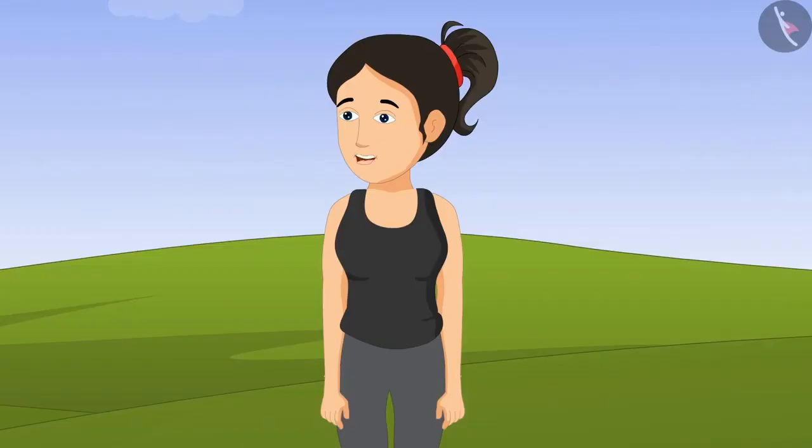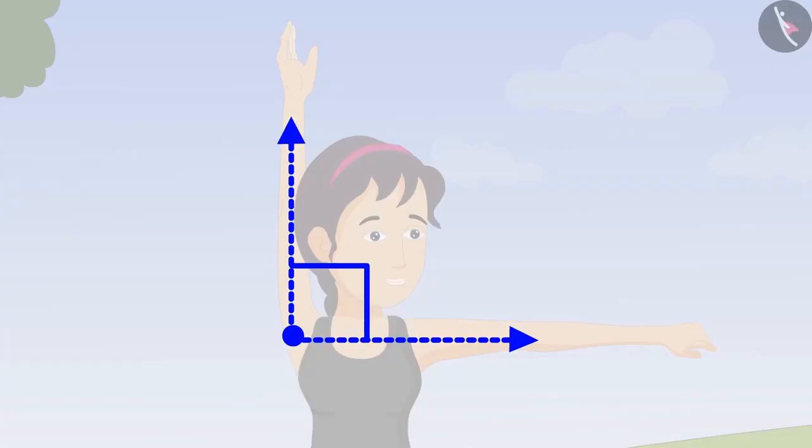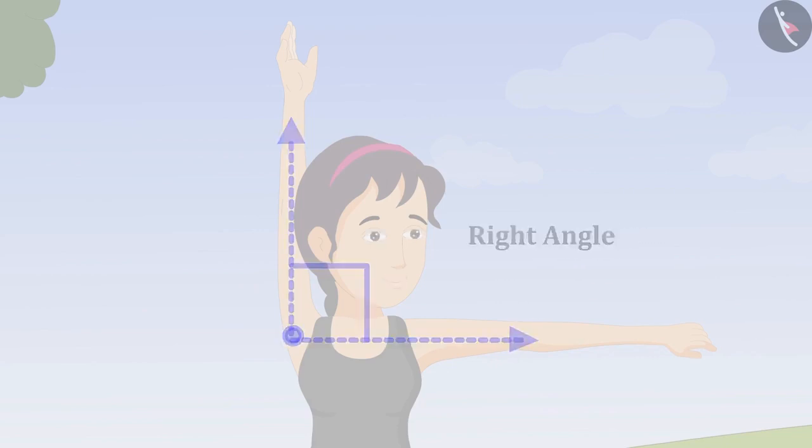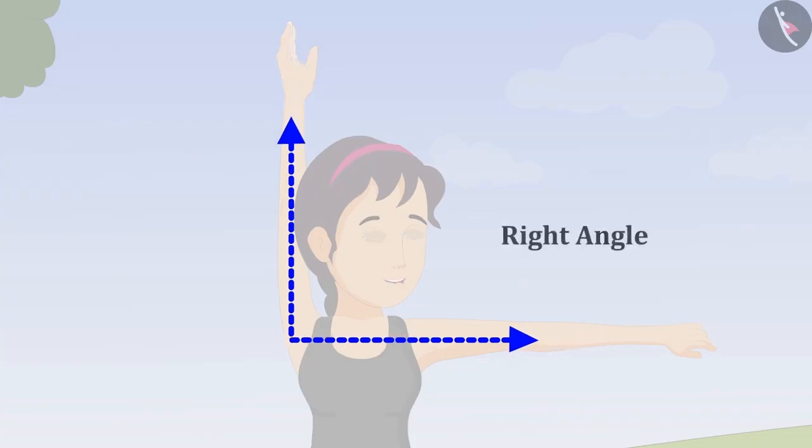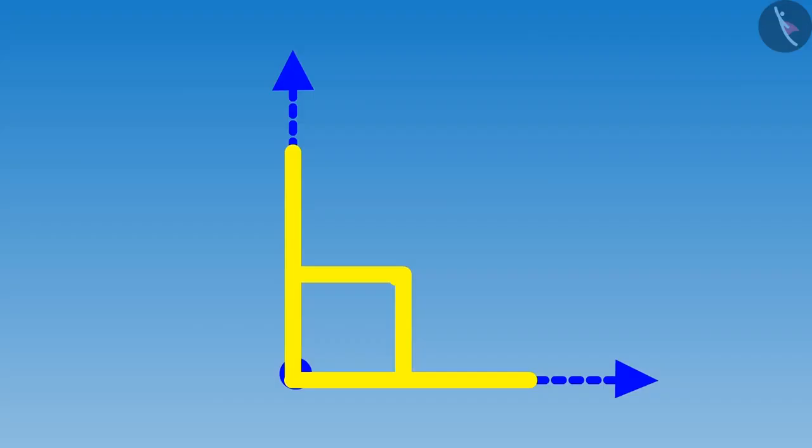"Oh yes, but Didi, why did you make only this angle?" "This is a special angle. Every angle is either more or less than this angle. But the measure of this angle will always remain the same. This is called a right angle. When a vertical line joins a horizontal line, a right angle is formed between them. Got it, Riva?"